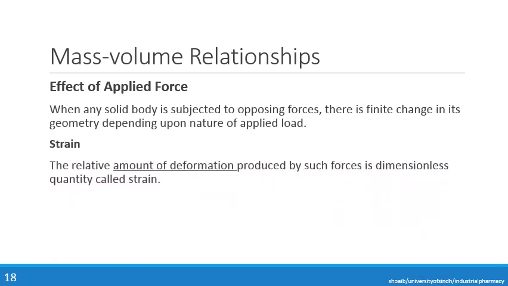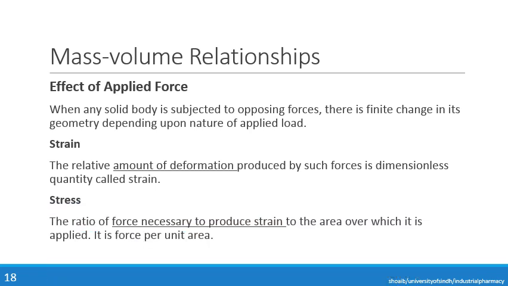The relative amount of deformation produced by such forces is a dimensionless quantity called strain. Now, because of the application of load or force, the amount of deformation that is produced is called strain, while the ratio of force necessary to produce strain to the area over which it is applied is called stress.